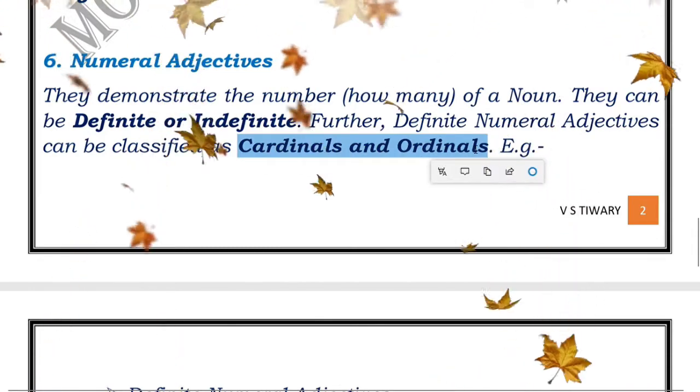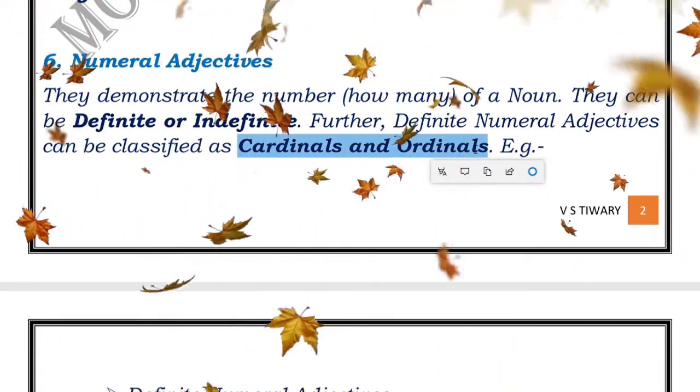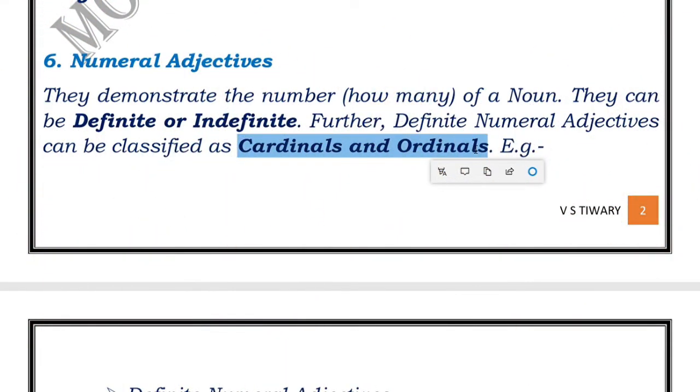Ordinals are those adjectives which represent order, for example first, second, last. And cardinals represent actual numbers: 1, 2, 5, 50, 100, 5,000. So these are cardinals, and ordinals are first, second, last, fifth, 50th.